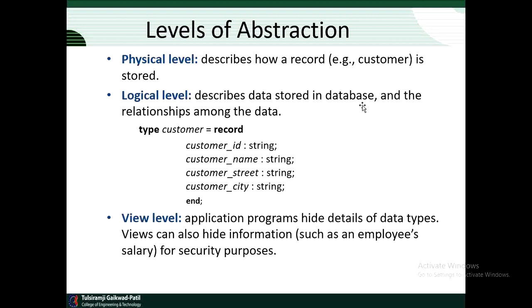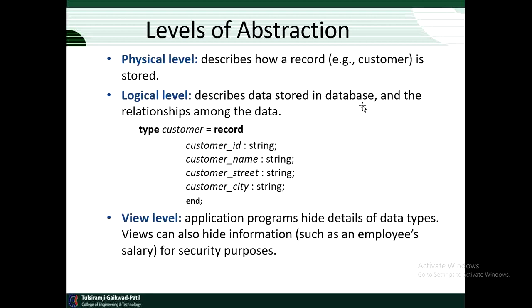If suppose we have 7 entities in the database, how those 7 entities are related among themselves, that is represented by the logical level. How logically they are correlated, interrelated with each other, that is given by means of the logical level.